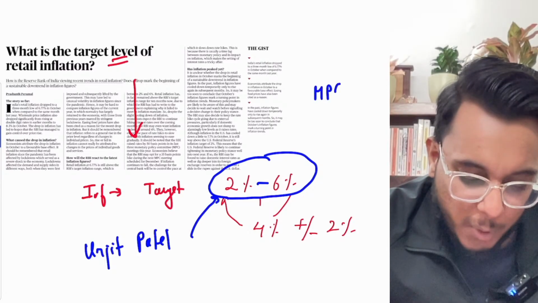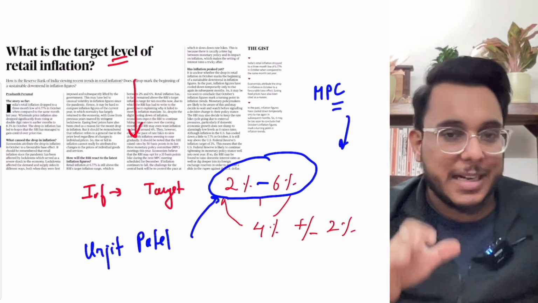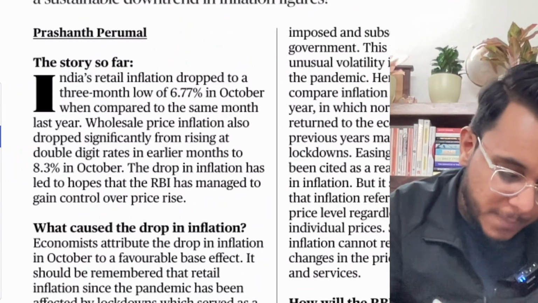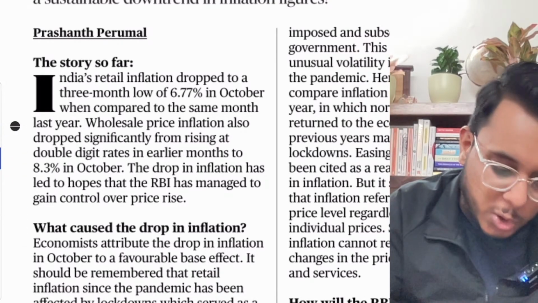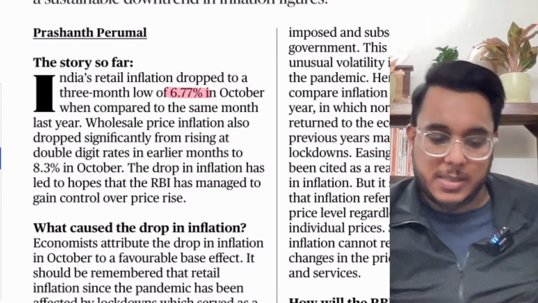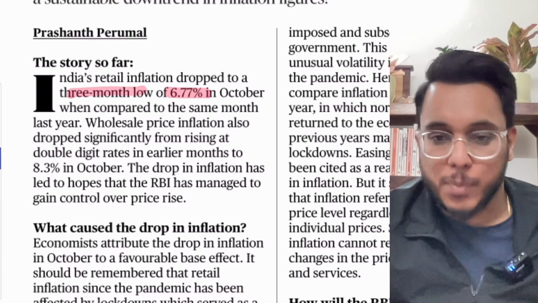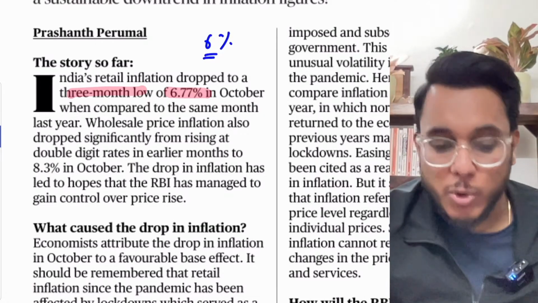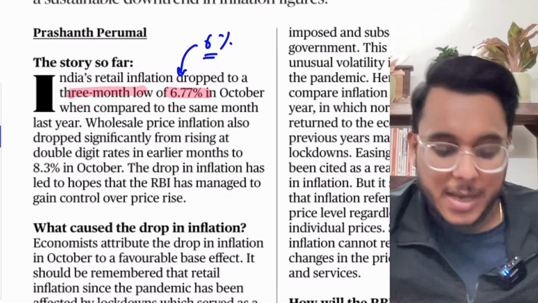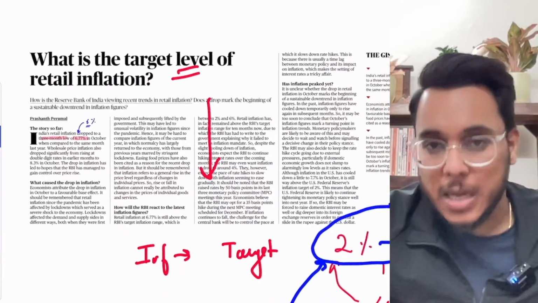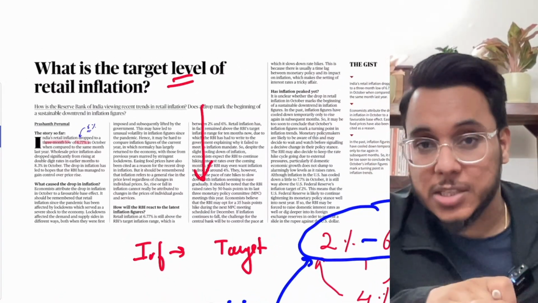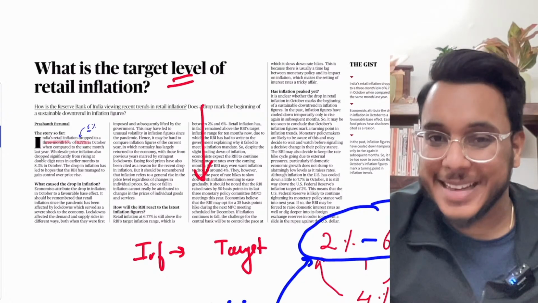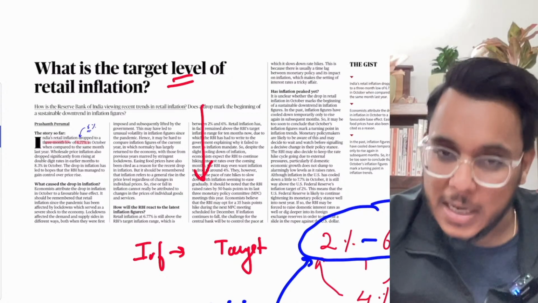And here we have the monetary policy committee, which keeps a tab on inflation. Now you see this particular thing. The retail inflation for the month of October had dropped to 6.77%, which is a 3-month low. But anyhow, it is still higher than the 6% limit that we need to keep. So inflation in India is coming down, fine, but it is still outside the comfortable range or the tolerance range that has been fixed by the Urjit Patel committee.